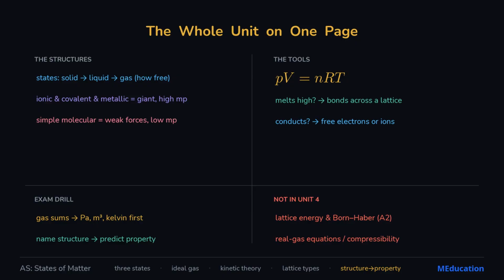Born-Haber lattice energies, and the finer maths of these structures come at A2. For now, you can look at any substance and explain why it behaves the way it does.